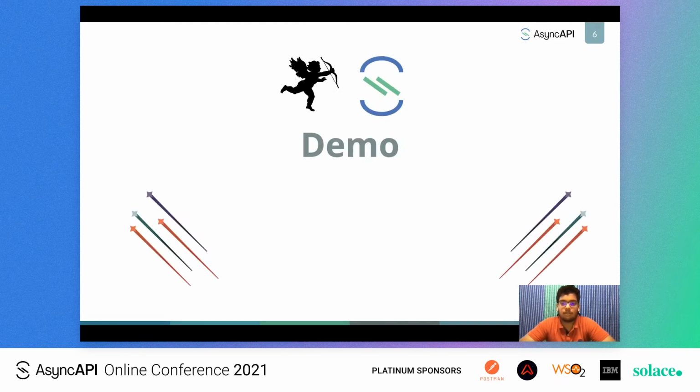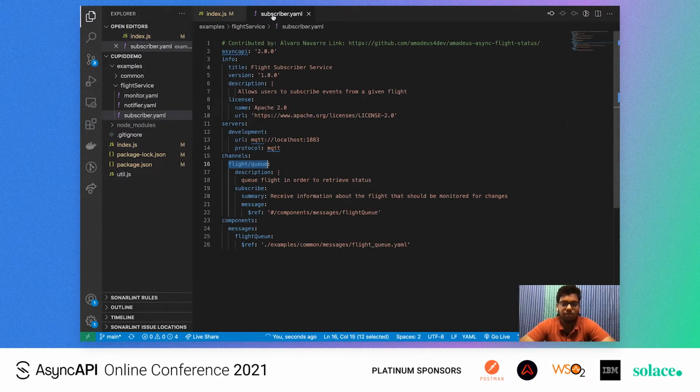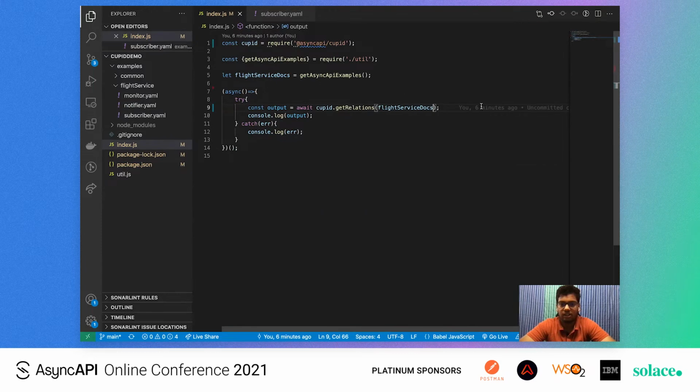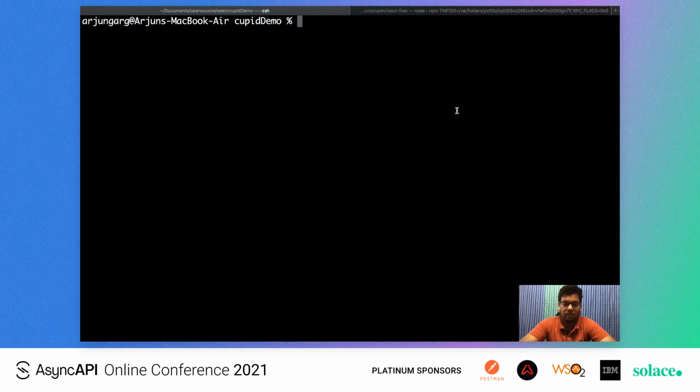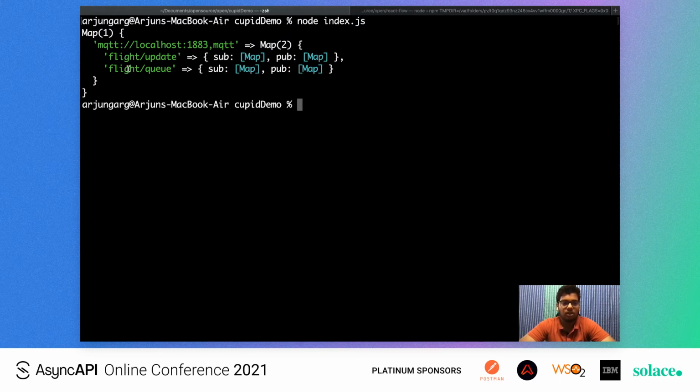So let me give you a quick demo of this project. This is a short script written by me to run on the flight service example, which is originally contributed by Alvaro. And as you can see, if we want to generate the default output syntax, we can run the script and we are getting this. Default output syntax is map.